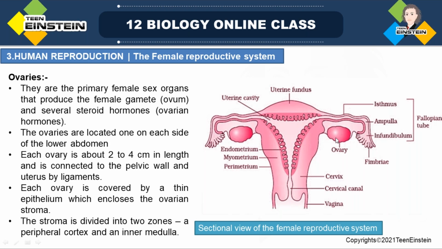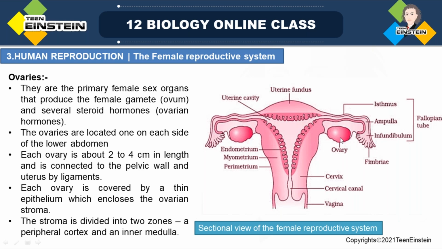The ovary is very small, 2 to 4 centimeter, and ovaries are situated on each side of the uterus. You can see the uterus here, and on both sides of the uterus, ovaries are situated.